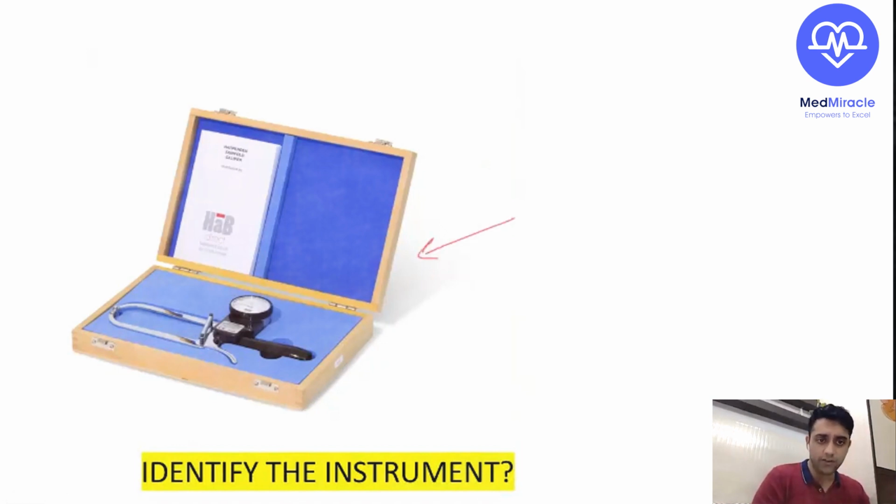What is this? I don't remember. Can anyone help me out? What is this instrument? What do you call it? Which caliper is it? Very good. So Dr. Kaur, we have a wonderful answer she has given. So it's nothing but a Herpenden caliper.